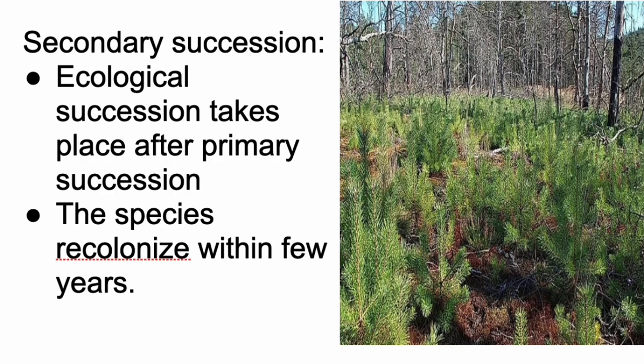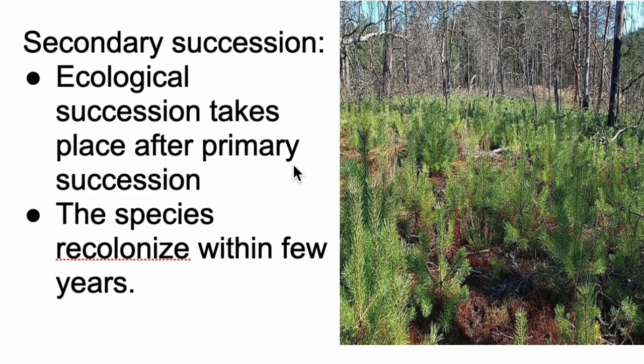In this type of succession, the plants and animals already existed, and due to natural calamities like forest fires or man-made disasters, the area might be turned into barren land. When ecological succession takes place on these barren lands, for the second time or after the primary succession, it is called secondary ecological succession.